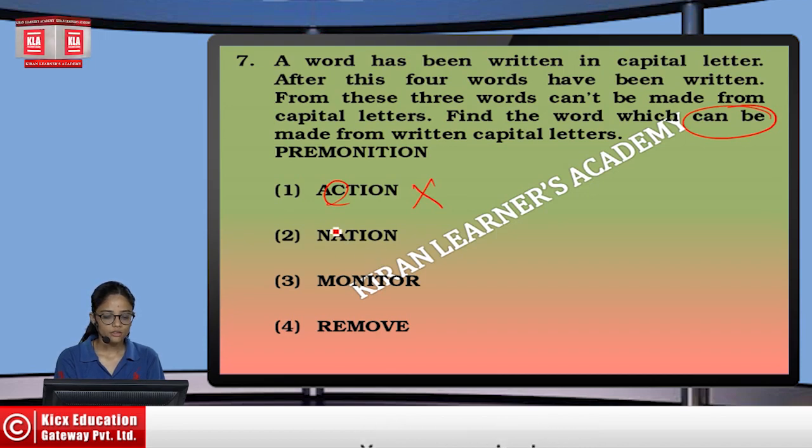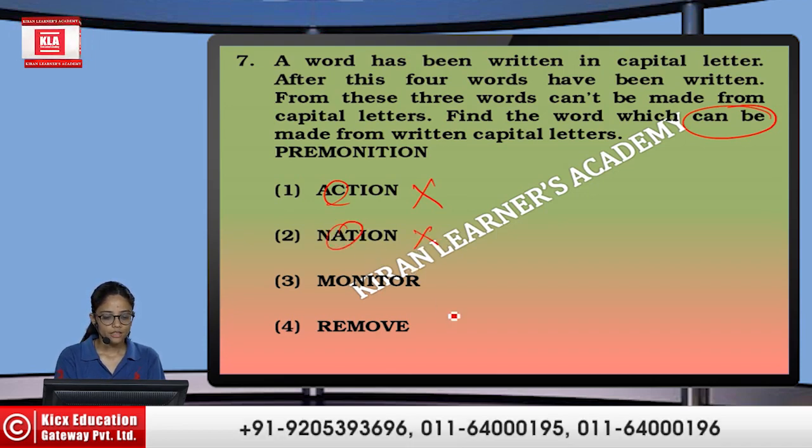Then we don't have A, so this cannot be formed. Then we don't have V, so remove will also not be formed. The option will be the third one.